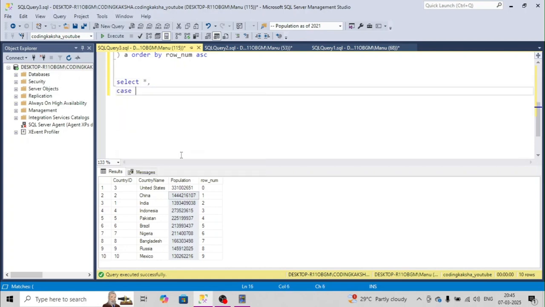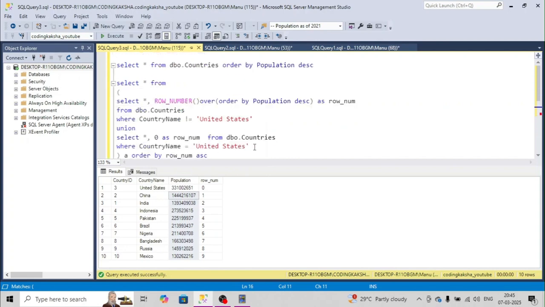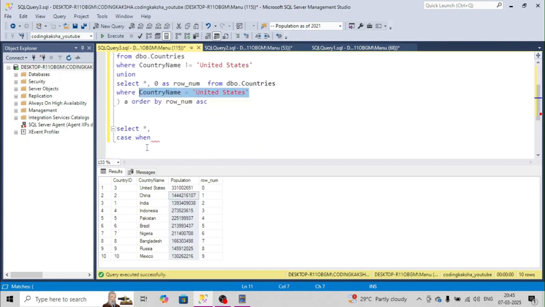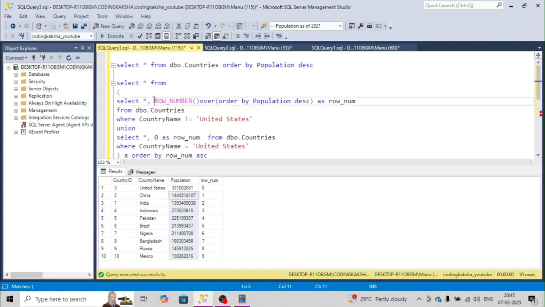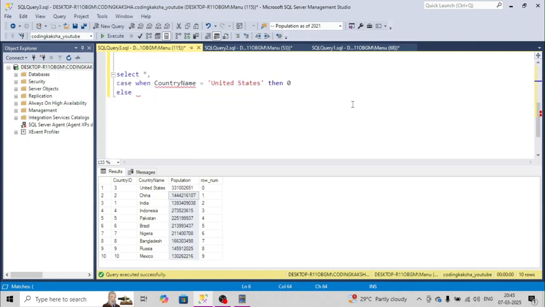So let me put case when country is equals to United States, then we will keep 0, else we will use the same row number over here. Okay, and we will give this as row num, and we will give the from statement. Just put countries.